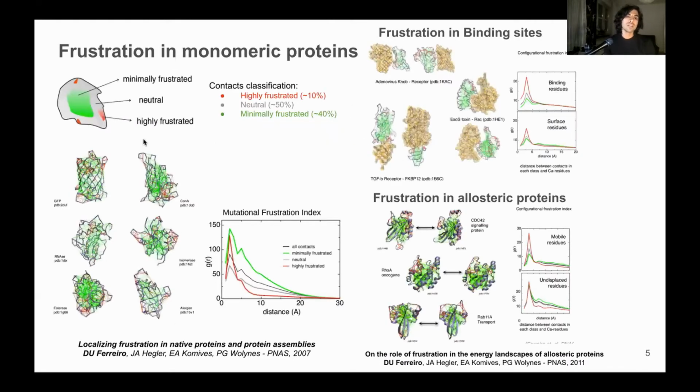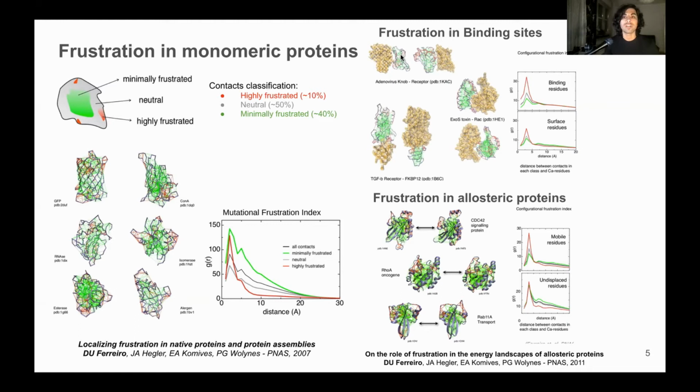Over the years, Ferreiro and co-workers have seen how frustration is distributed in different sets of proteins. They checked a representative set of monomeric proteins in the PDB and found that up to 10% of the interactions are highly frustrated, and around 40% are minimally frustrated. The rest are neutral. These interactions are not randomly distributed but localized in specific regions. The minimally frustrated interactions are mostly located in the hydrophobic core of proteins, whereas the highly frustrated interactions are mostly located on the surface of proteins.